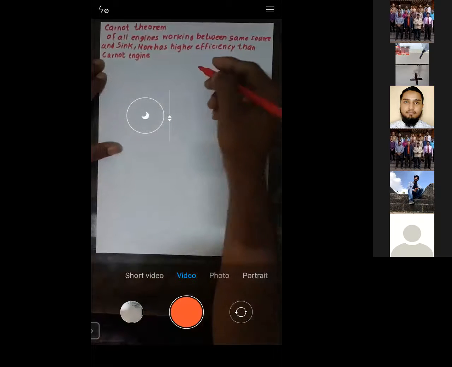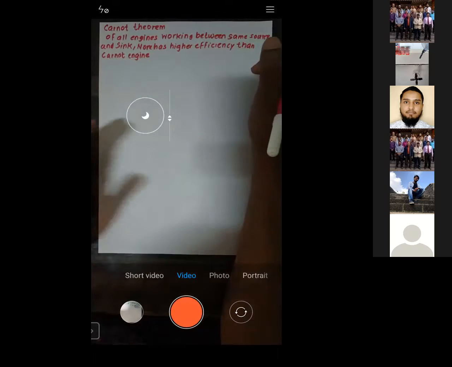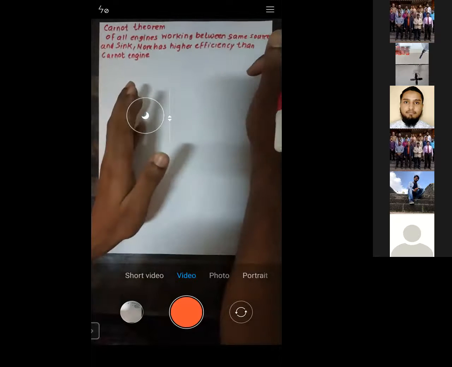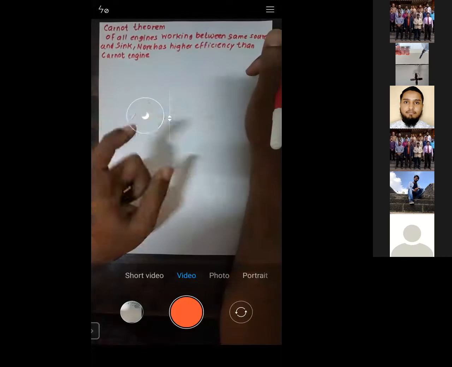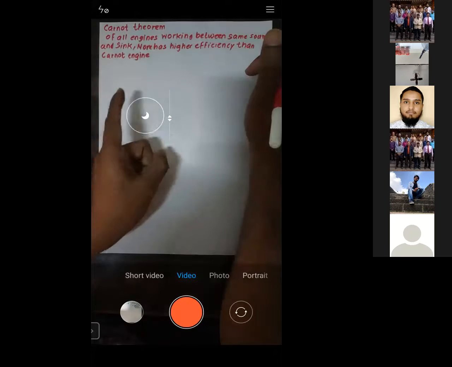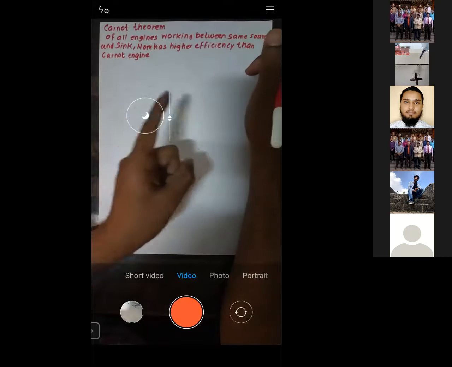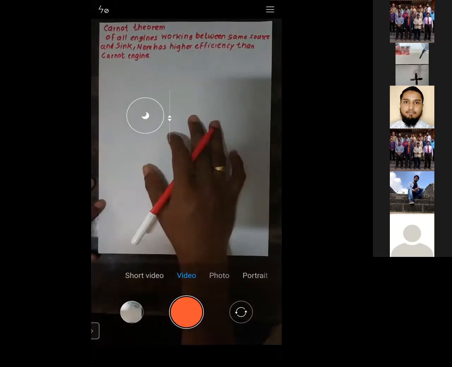So if you have two engines operating between the same source and the same sink, that means between the same temperatures, and out of those two, let's say one of them is Carnot, then the efficiency of that Carnot engine is greater than that of the other engine.